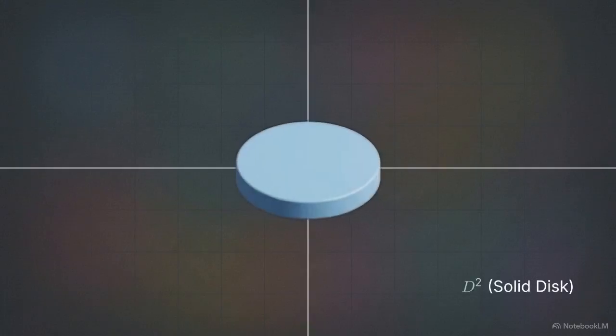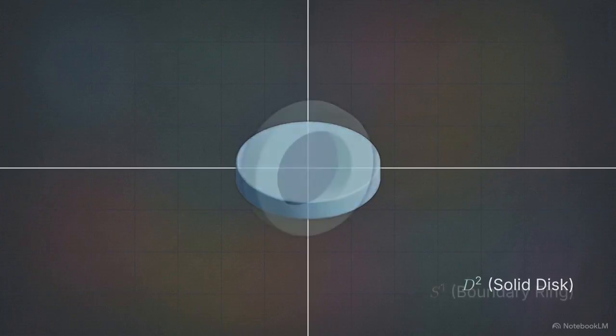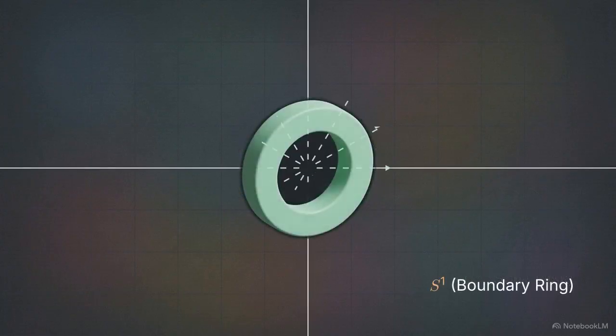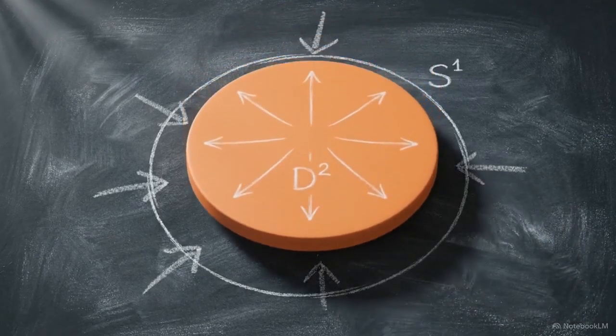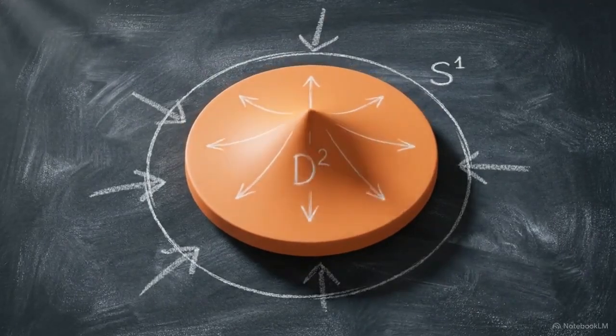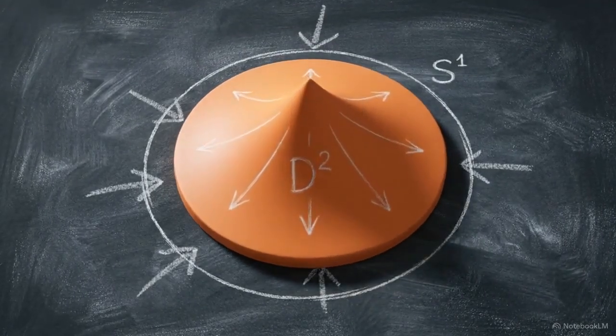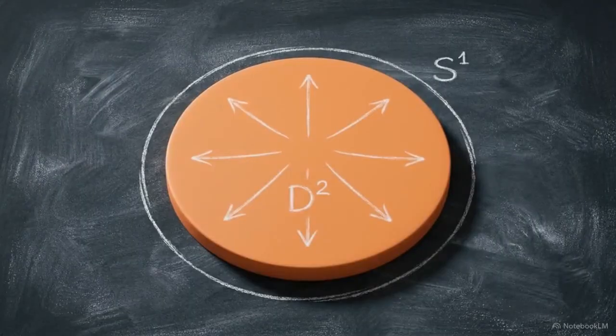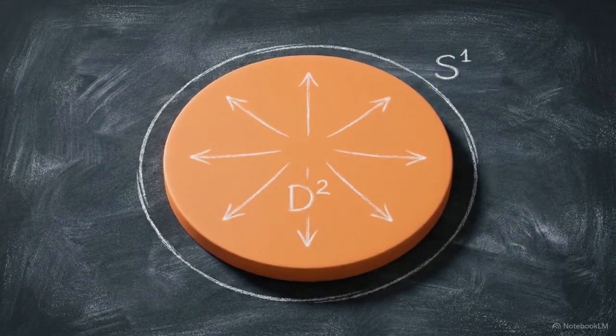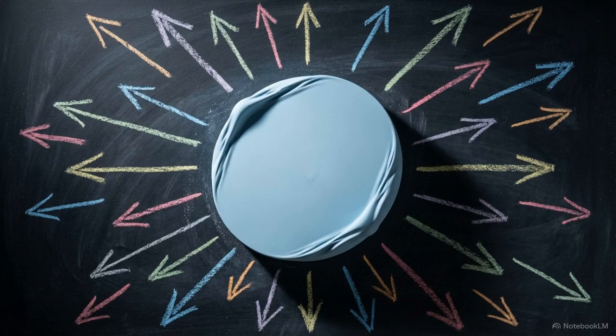Consider a purely geometric question. Is it possible to continuously shrink a solid, two-dimensional disk entirely onto its outer boundary ring without tearing or breaking the material? The answer is no. If you force every interior point toward the edge, the continuity eventually breaks. Mathematics formally restricts this action through a concept known as a retraction.